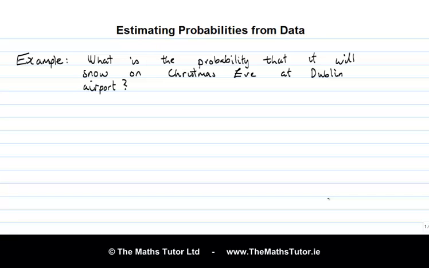However, this question is of interest to many people. Imagine that you plan to travel home from abroad on Christmas Eve. Well, you might be very interested to know the probability of snow at Dublin Airport. So what can you do in a situation like this? One strategy is to look for some relevant data and try to estimate the probability from the data. So in this case, we might look at the Met Éireann records and see how often it has snowed at Dublin Airport in the past.